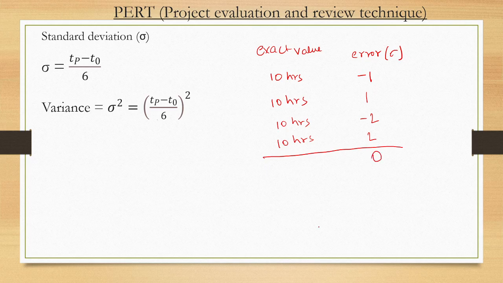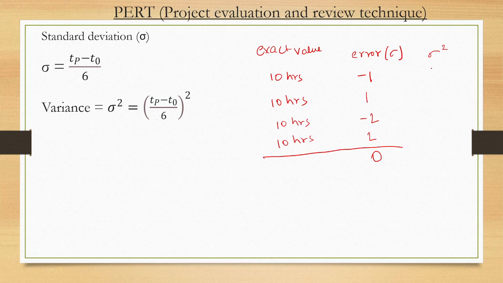That is 0, right? So there is no error. So does it mean that you have reached here 1 hour earlier, 1 hour later? So it doesn't give any error. That's why here, to square this, to convert this minus to positive, we use sigma square.